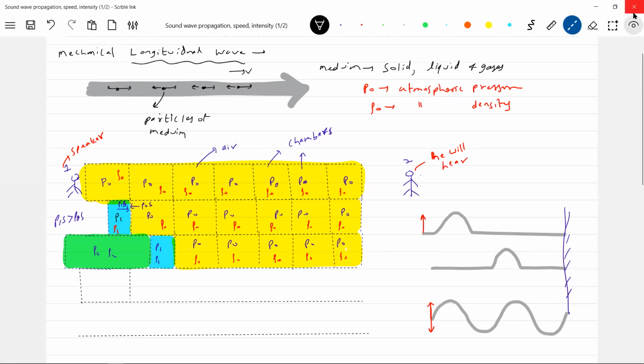Now, what will happen to this one? From compression to rarefaction, again it has become natural. So this has undergone compression, now this will undergo rarefaction. Let me finish off this, so that this will be rarefaction.